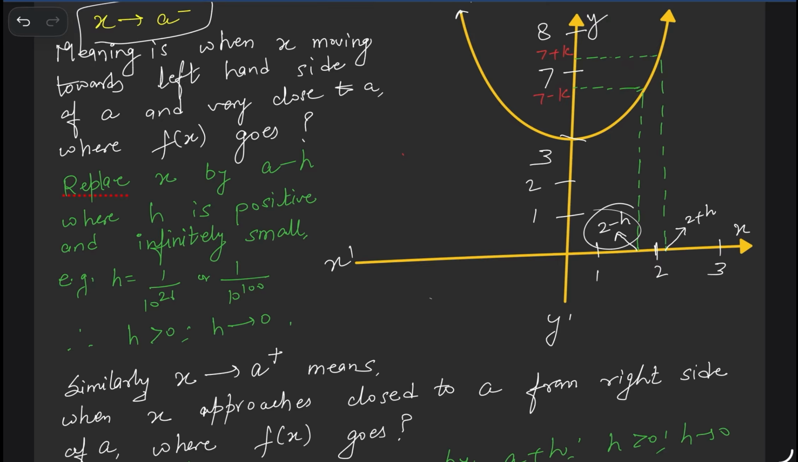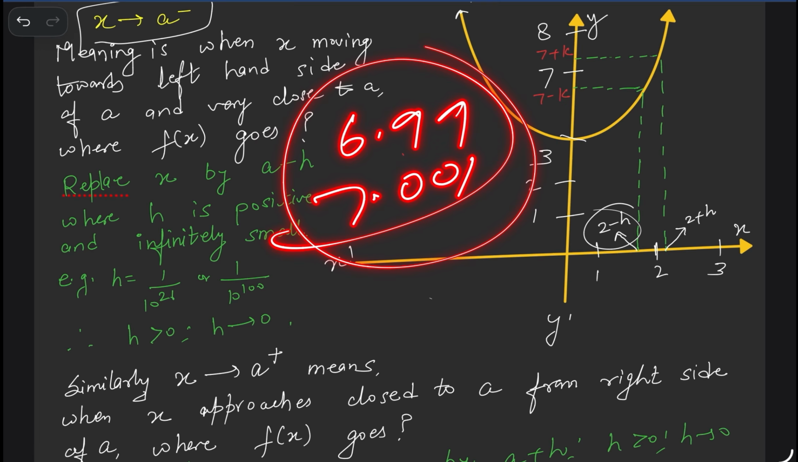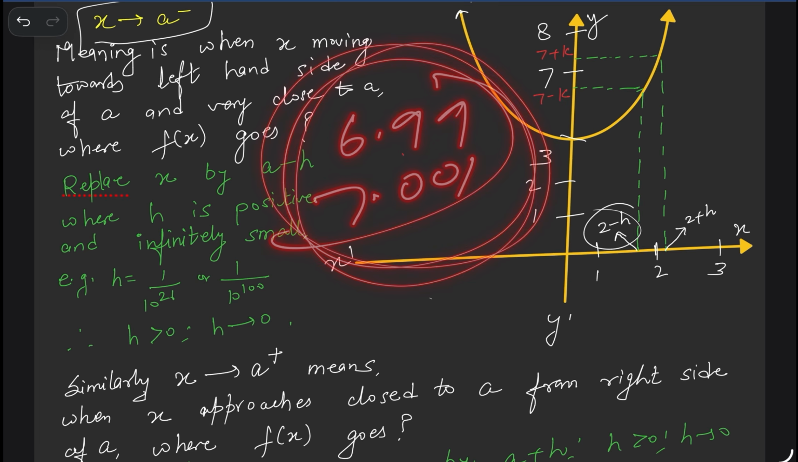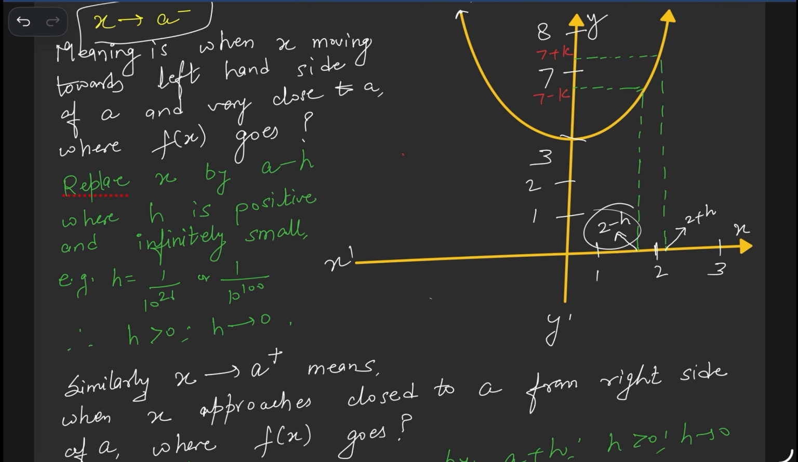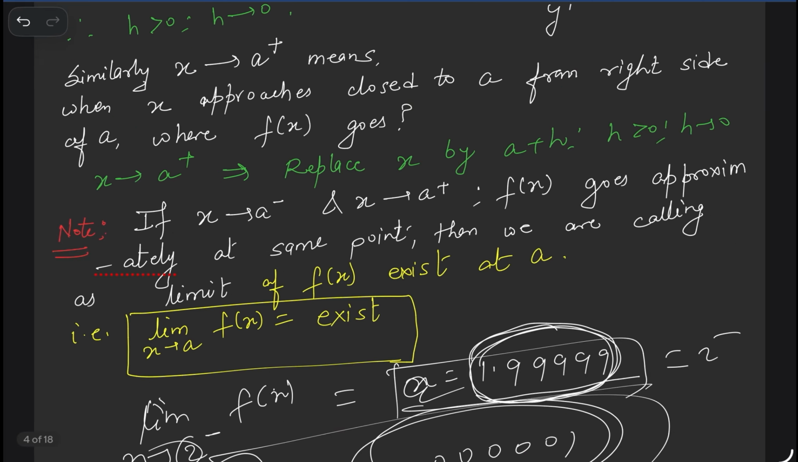Okay? अगर ये दोनों इस पॉइंट पे फंक्शन कहीं और जा रहा है, कहीं और मीन्स अप्रोक्सीमेटली क्लोज नहीं है. 6.99 और 7.001 both are approximately close, equal. Clear? Approximately 7 के equal है दोनों. That's why this function's limit is equal to what? 7. Got it? I hope the concept of limit is clear.